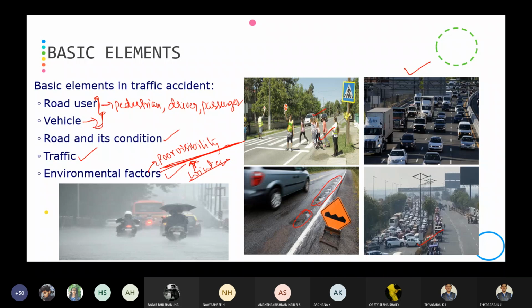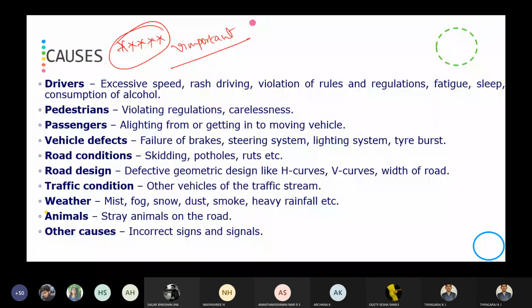Basic elements. Okay, next one is causes. What are the causes for road accidents? From the basic elements we can bifurcate again. The first one is drivers. The driver is the basic cause for accidents. Why? Because of excessive speed, that is moving at 100 or 120 kmph, then rash driving.